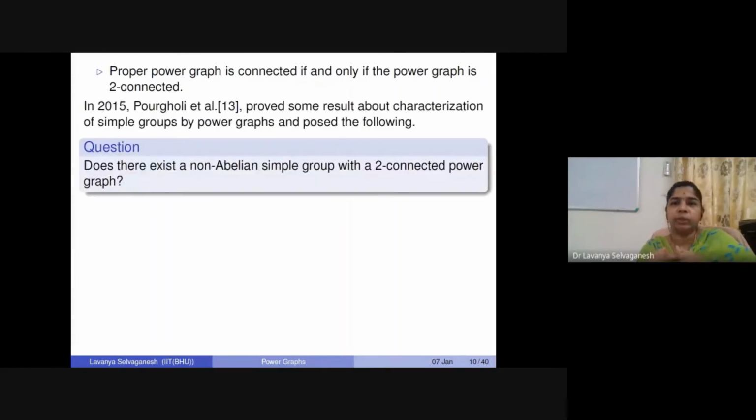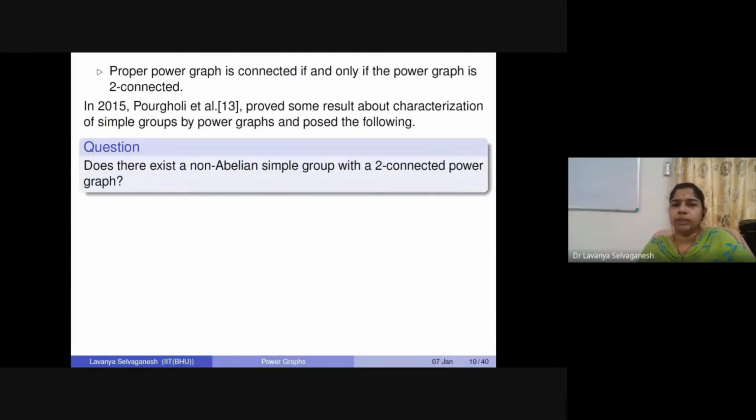This raised the question of whether we can characterize simple groups by power graphs. They pose this question because every time we talk about it, cyclic groups or abelian groups come into the picture. So does there exist a non-abelian simple group whose corresponding power graph is 2 connected?